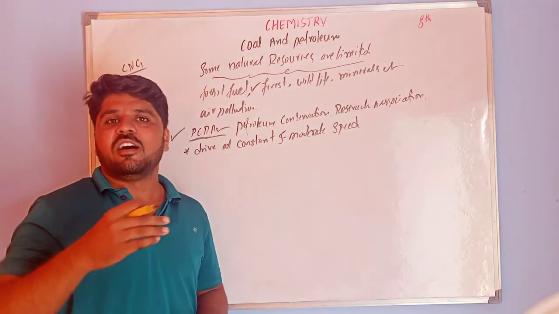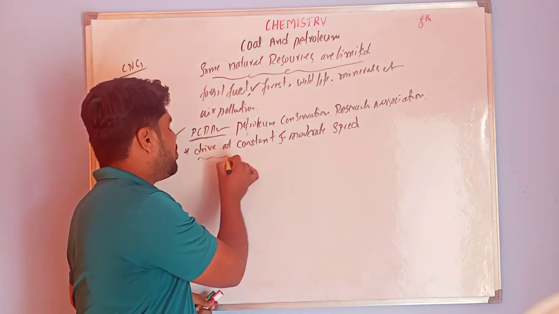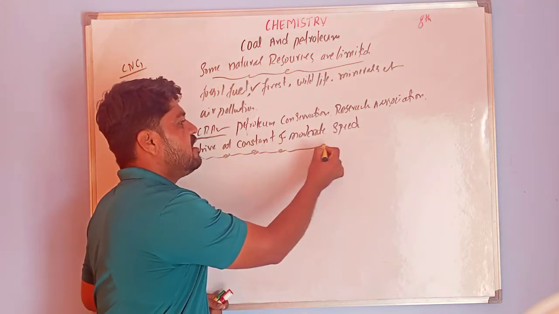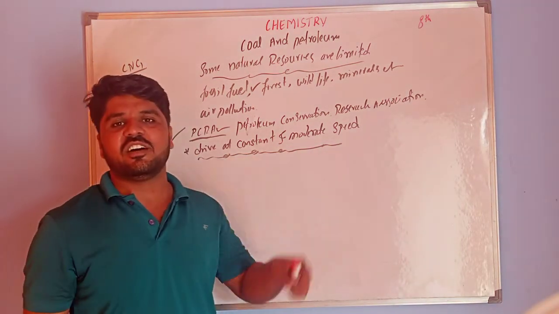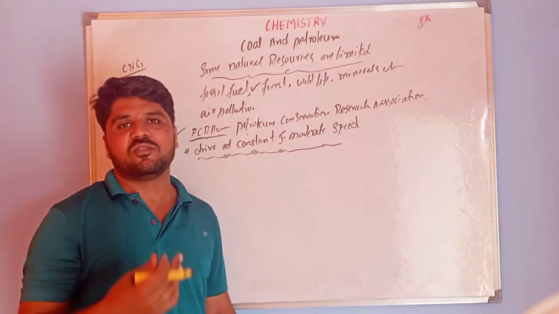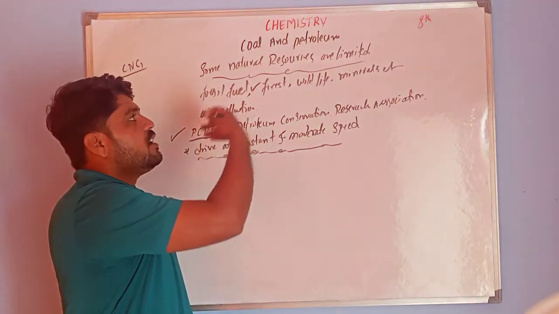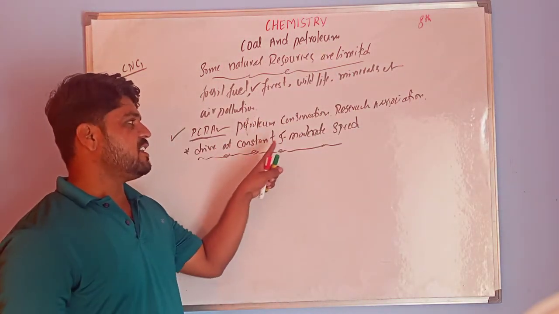If you ride at high speed and sometimes slow, it does not give good mileage to your vehicle. That means burning of fuel is more, and if more fuel burns, air pollution is more. That's why you have to maintain constant and moderate speed.